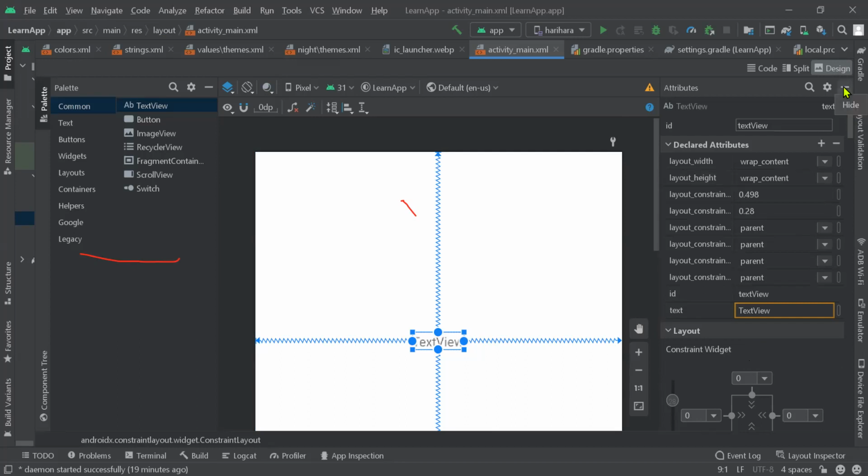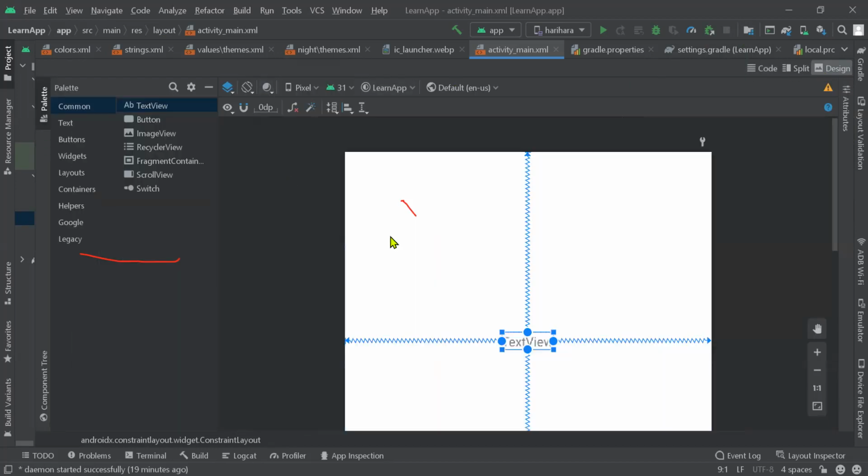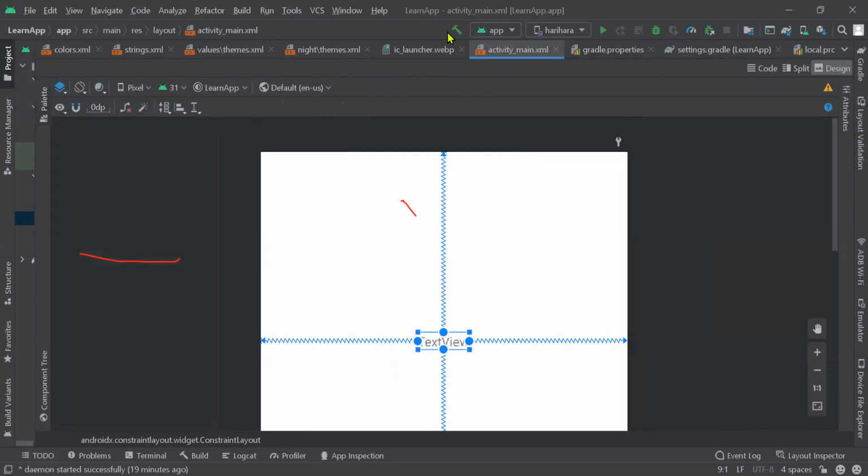So this is what it's all about, and it's time to run our first application. Let me run it so that we get a feel that our application has run. All we have to do here is use a virtual manager, like a virtual phone. We click on play and it will open, then this application will run and we can watch it. Please give me a second.